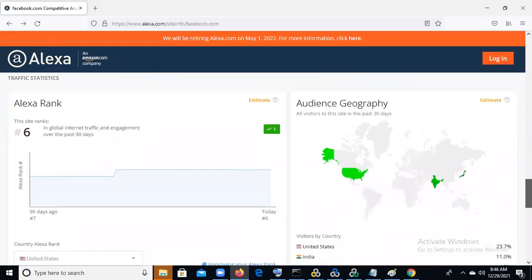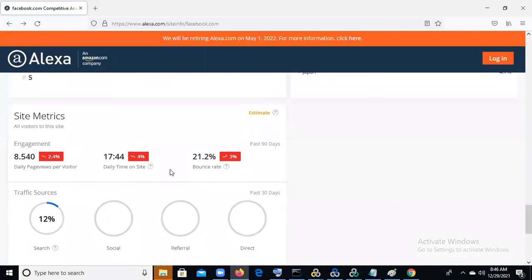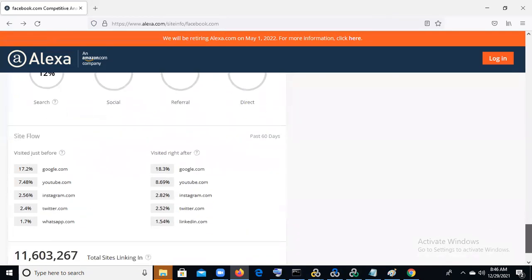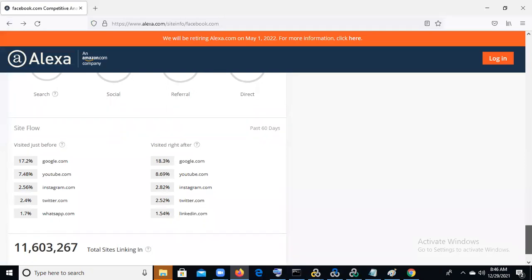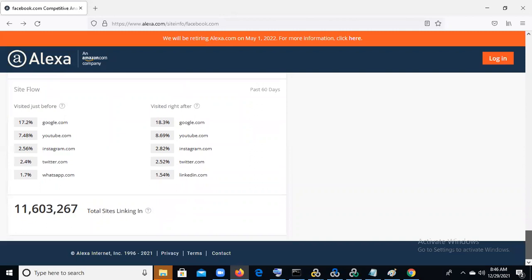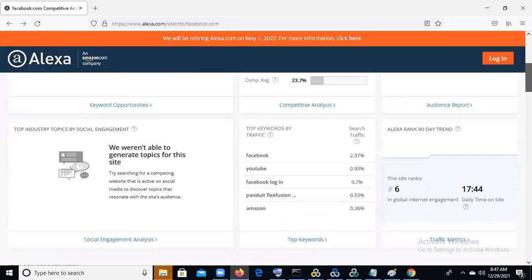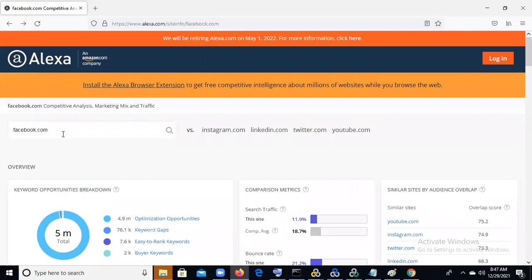So using this, we need to find our site engagements, daily time on site. Every day it is 17.44 hours. It is showing bounce rate and traffic source. Search is 12%. Total site linking says how much, this is 11 crore, 6 lakhs, 3,267 visitors. So you can enter any URL and search for that particular URL.